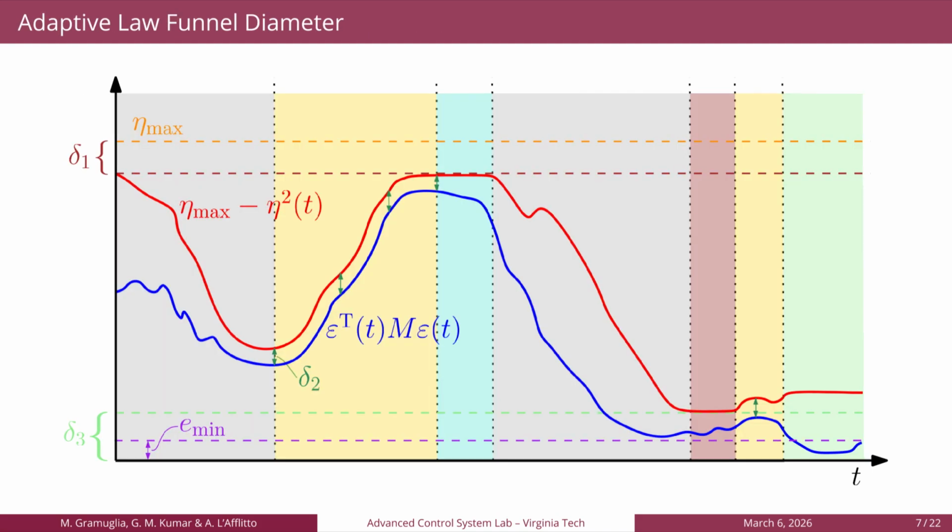Here we have a diagram representing the functioning of the funnel adaptation mechanism. The gray area represents the nominal second case of the funnel adaptive law. The yellow area represents the first case, the light blue area the third case, the red area the fourth case, and the green area the fifth case.